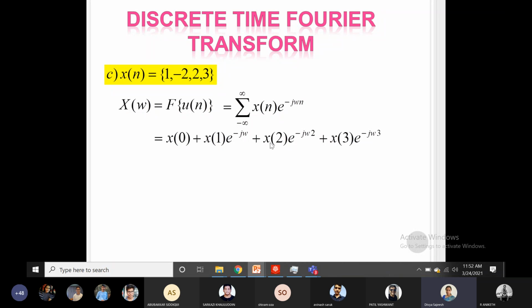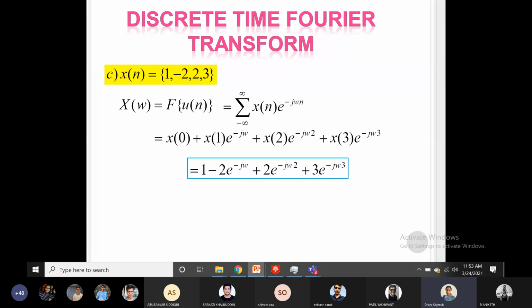The third term will be x of 2 into e raised to minus 2j omega, and the fourth term will be x of 3 into e raised to minus 3j omega. Now put the values of x of 0 as 1, x of 1 as minus 2, x of 2 as 2 and x of 3 as 3. So by substituting that, you obtain the Fourier transform expansion of x of n.